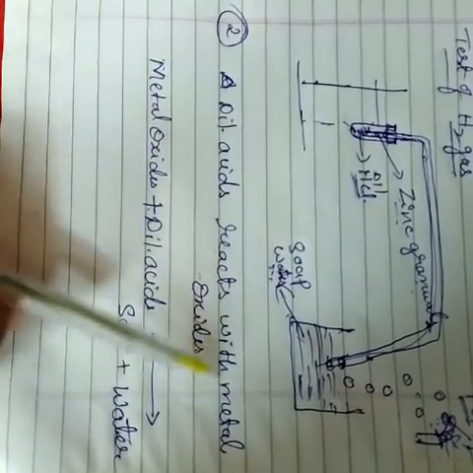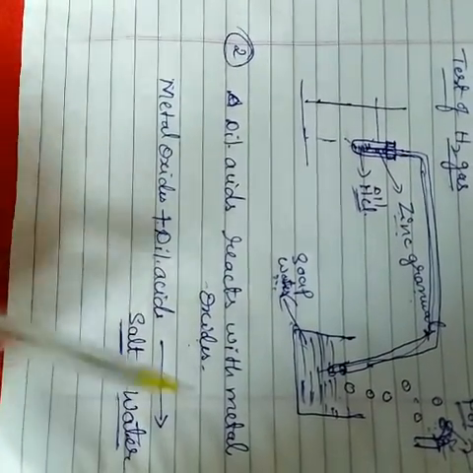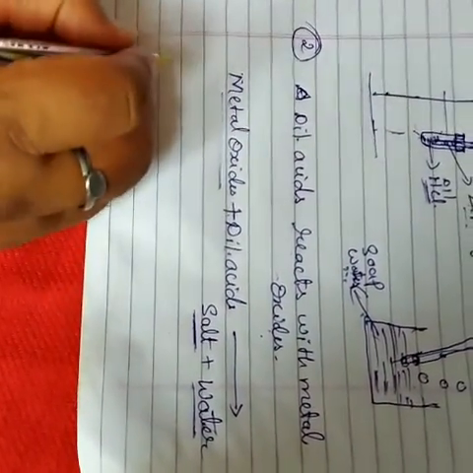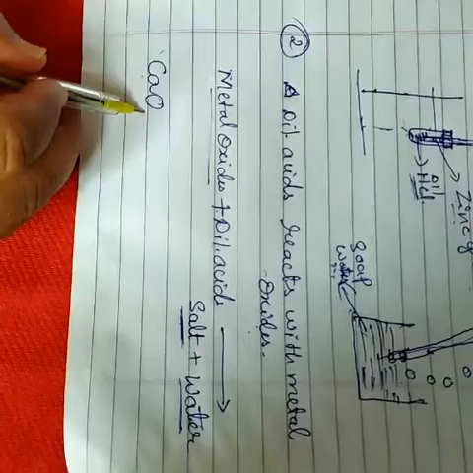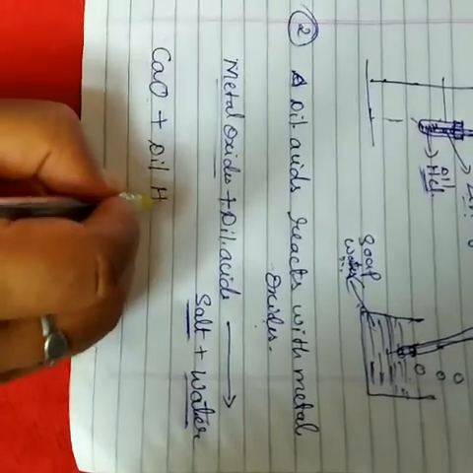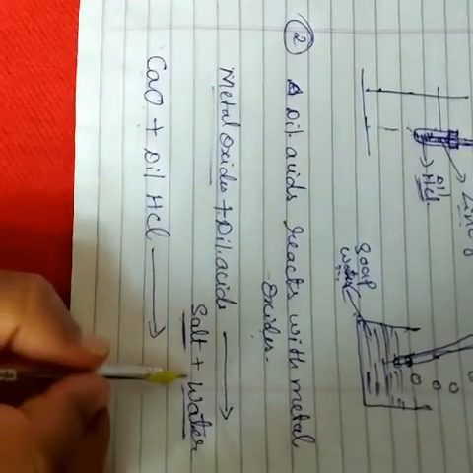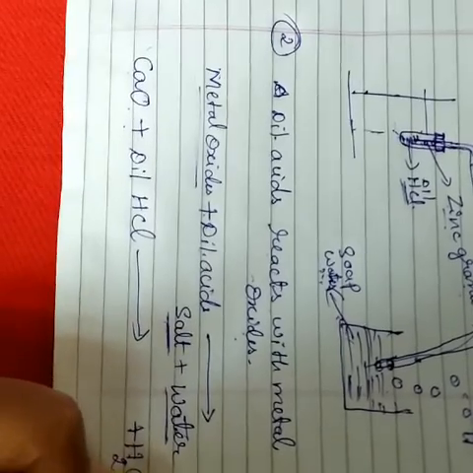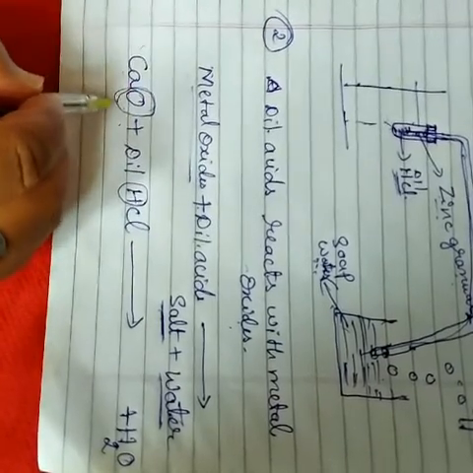Second, when dilute acid reacts with metal oxide, metal oxide plus dilute acid gives what product? Salt and water. See, we take one example. Take a metal oxide. Calcium is a metal, and oxide, CaO, calcium oxide we take here. Dilute HCl you take, or H2SO4. We are taking HCl, hydrochloric acid. What product is formed? That is salt plus water. You write down the formula of water, that's H2O. Here H and O are removed.